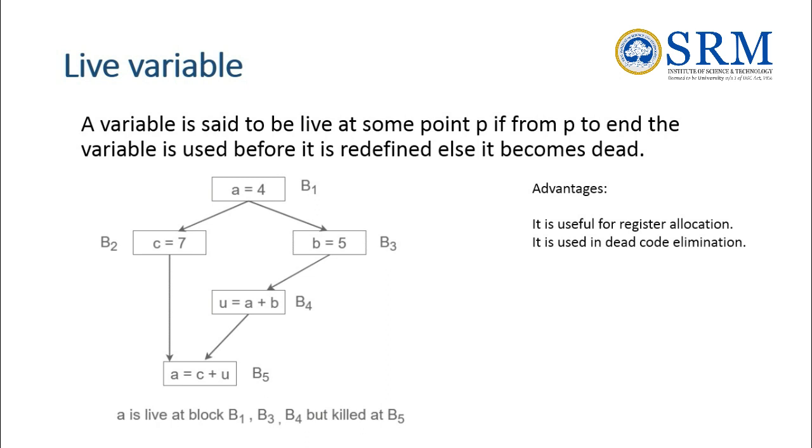For example, here in B1 a is equal to 4, then in B3 we have not considered a, and in B4 we have considered a, so it can be live, but the value of a is killed by B5 because the value will be changing. So here for example, c is equal to 7, then u is equal to a plus b, that is 9. So 7 plus 9 value will be getting for the value of a. So this is called a live variable.